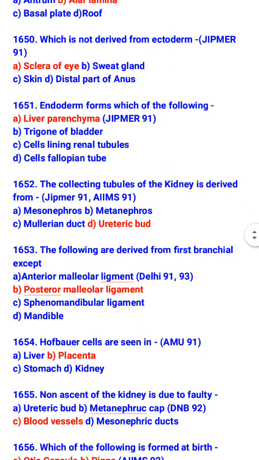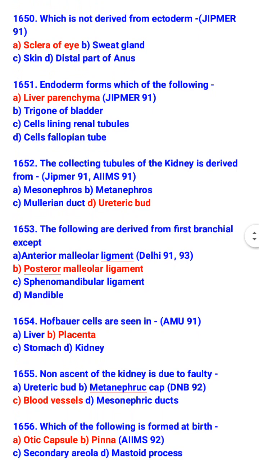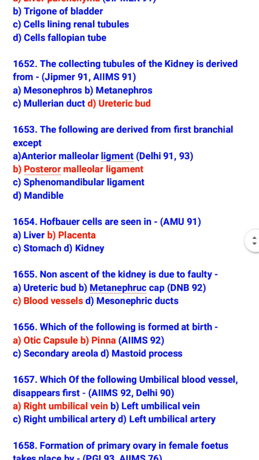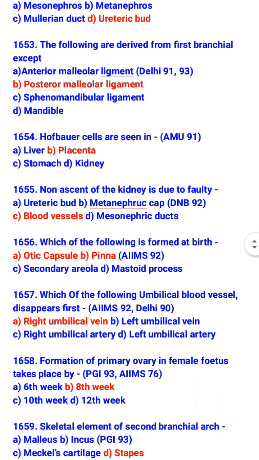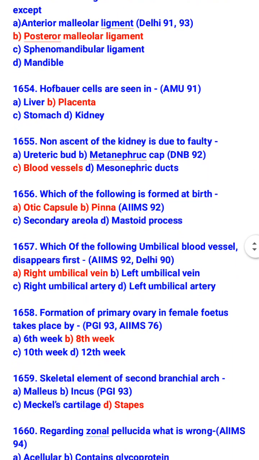The following are derived from first branchial arch except posterior malleolar ligament. So what is derived from first branchial arch? Anterior malleolar ligament, sphenomandibular ligament, and mandible. Hofbauer cells are seen in placenta. Non-ascent of the kidney is due to faulty blood vessels. Which of the following is formed at birth?